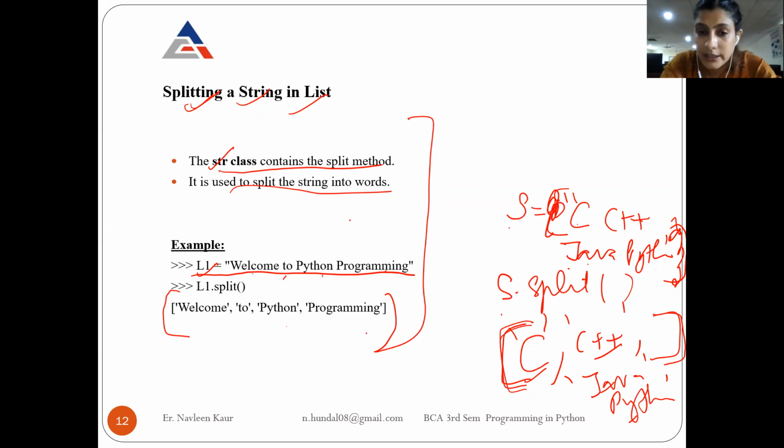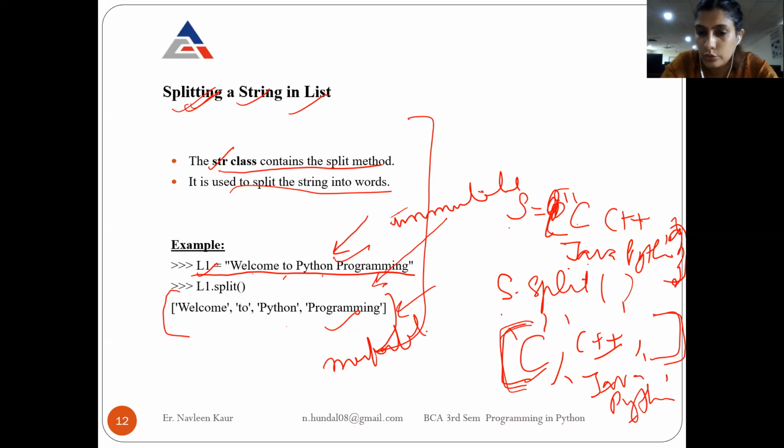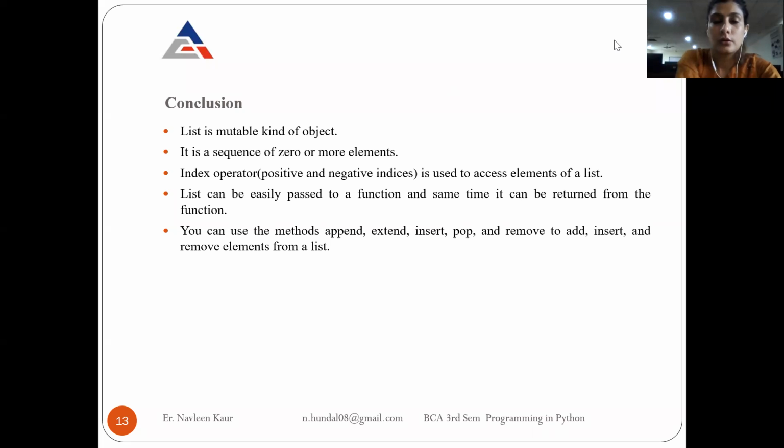What is the benefit? You know that you can't make changes to a string because it is immutable. But if there is a need that you want to make changes, can you convert your string into a list? Yes, I will convert it into a list by using the method split. Why am I converting it into a list? Because a list is mutable and you can make changes to a list. I have proved it. I have deleted something from the list. It means obviously changes are happening to a list, right?